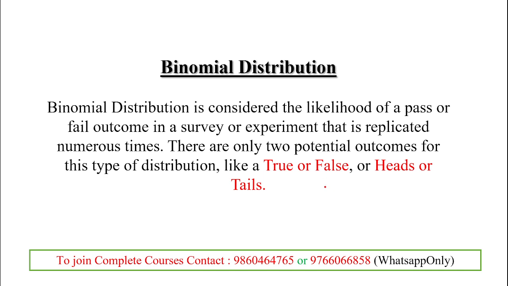The experiment can be replicated numerous times, so the value will change. There are two potential outcomes, that is true or false, heads or tails. Here the case of tossing a coin comes.